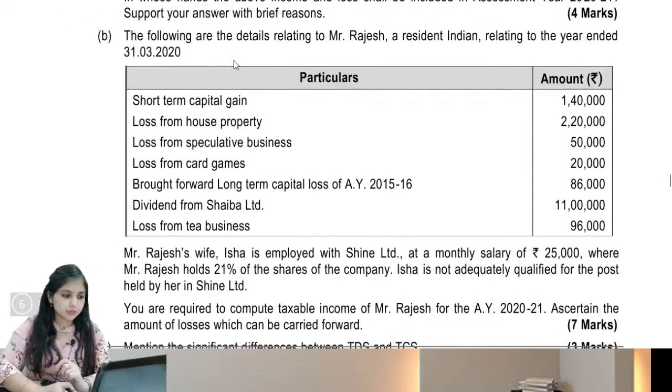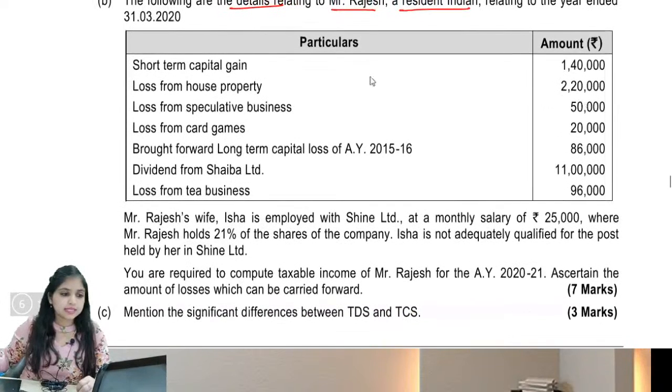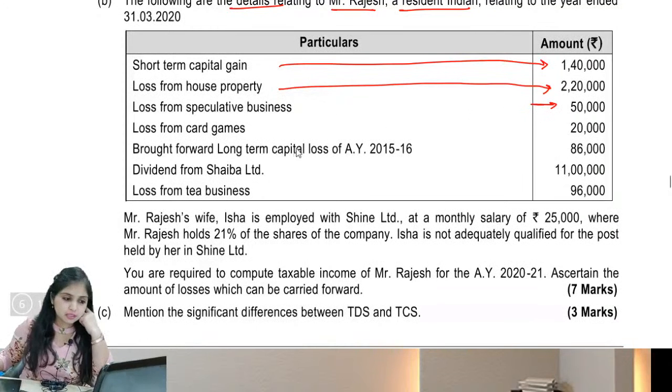Let's see what this question says. The following are the details relating to Mr. Rajesh, a resident Indian, relating to the year ended 31st March 2020. STCG of 1,40,000, loss from house property 2,20,000, loss from speculative business 50,000, loss from card games, brought forward long-term capital loss, dividend from Shaiba Limited, and loss from tea business.